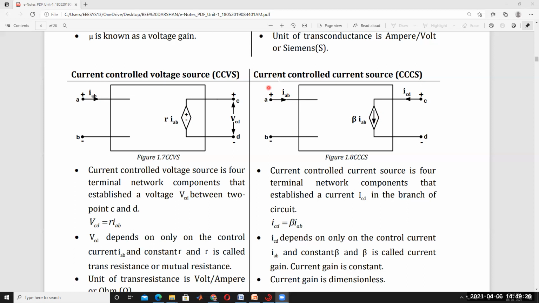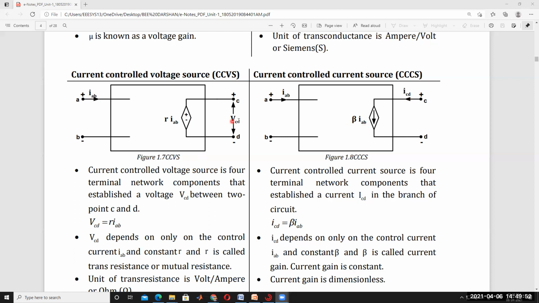Otherwise, it's also called a current controlled current source. It is a 4-terminal network component that establishes a current ICD in a branch of the circuit. That's why this current ICD is equal to beta into IAB.